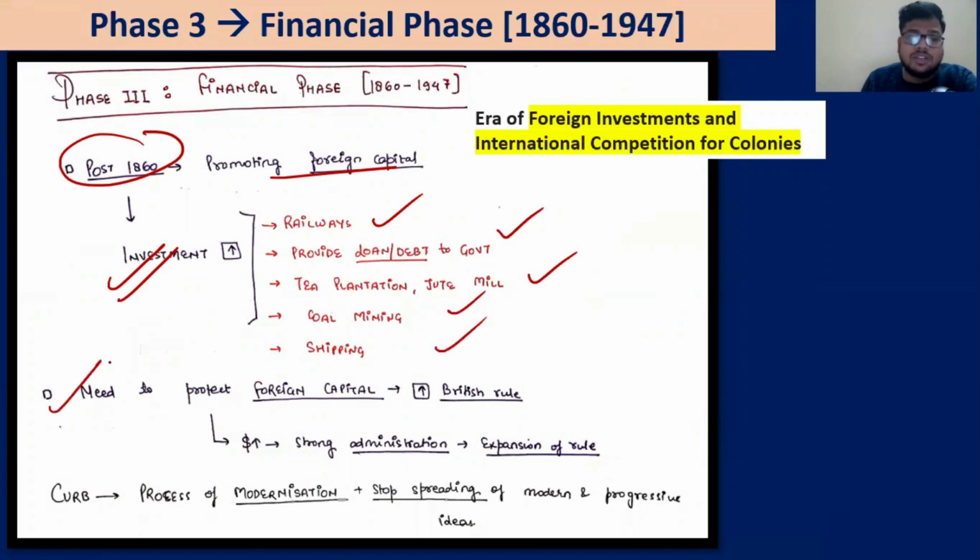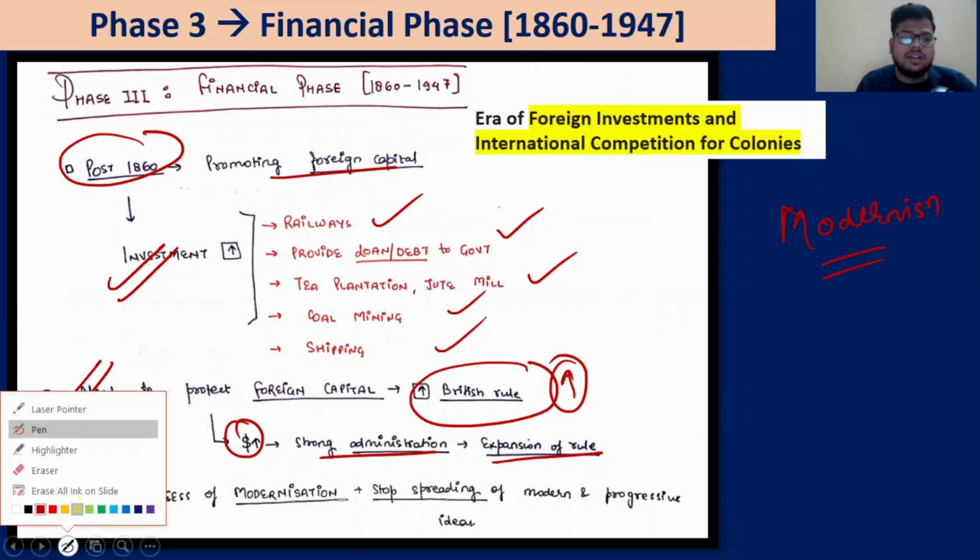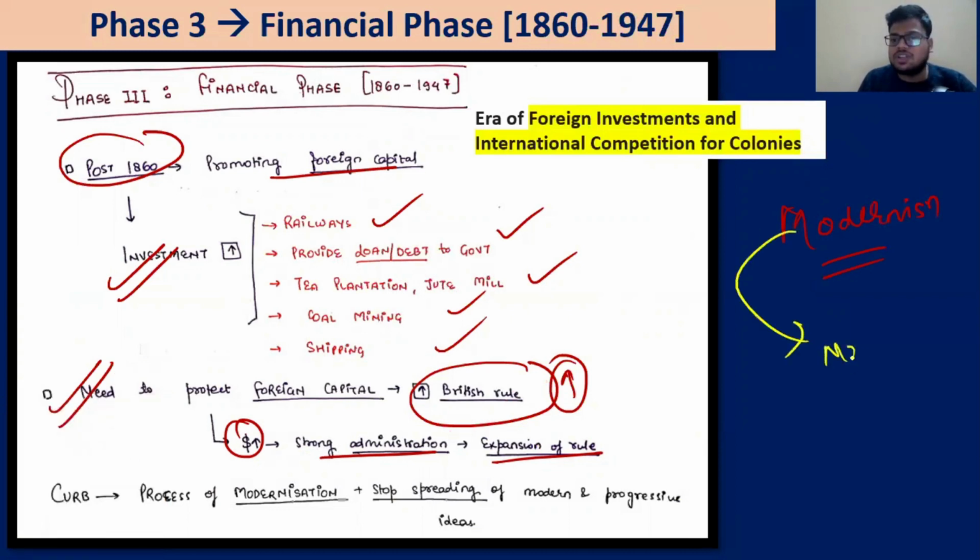There was a need to protect the foreign capital, and we need to strengthen the British rule. Okay? We don't have to expand the British territory, but we need to strengthen the British rule. So more money was spent on a strong administration and the expansion of the rule. And also we now need to curb this process of modernization, because the modernization that we have started has also led to the idea of nationalism.